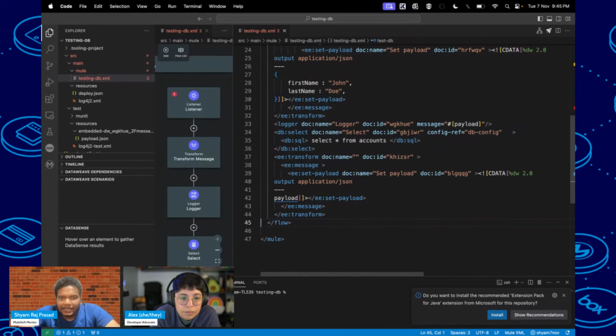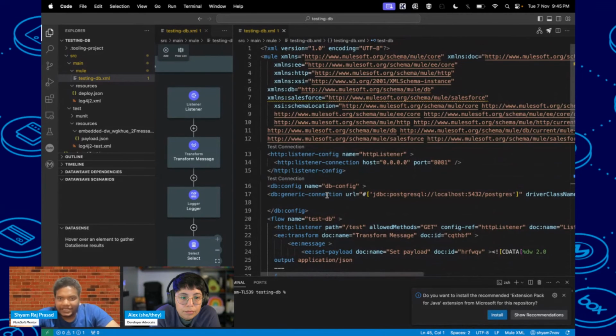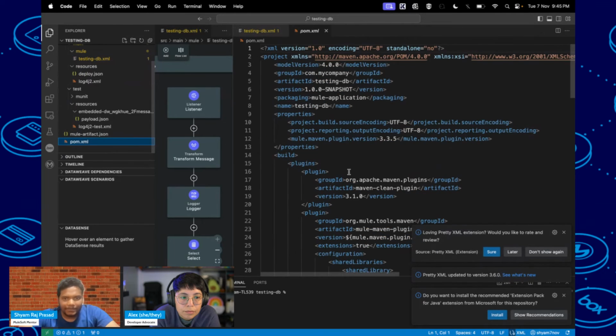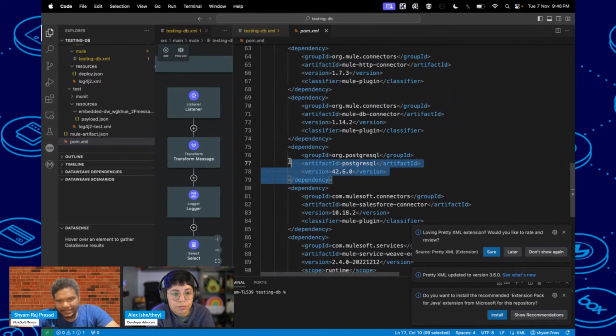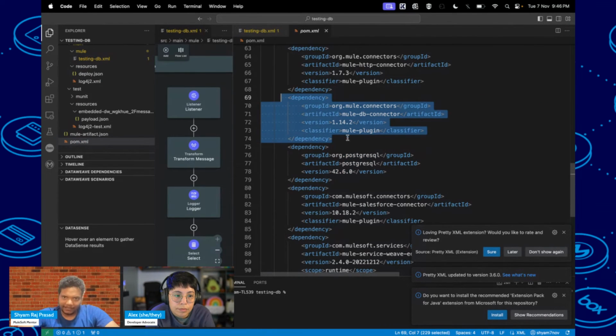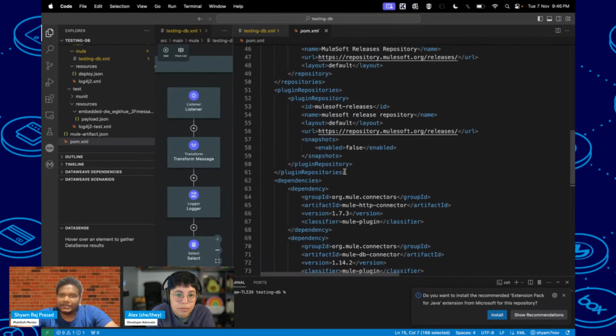That's it. And one more thing, when we are doing it, the db connection details will be added into the pom.xml by default. But we have to add the dependency for the PostgreSQL also, that we have added. But these details we need to add in the shared library also, otherwise your connection will not be valid and you will get some errors.